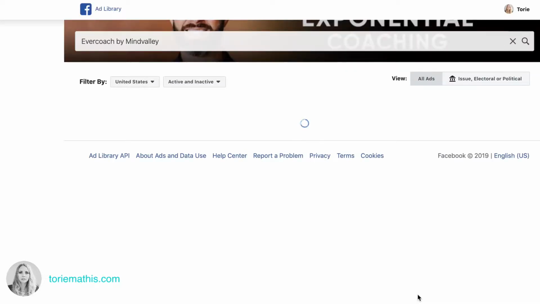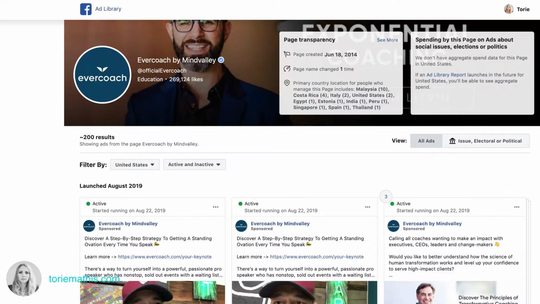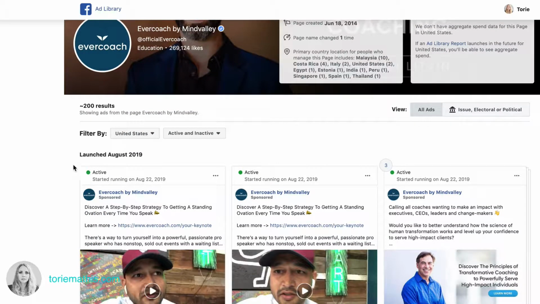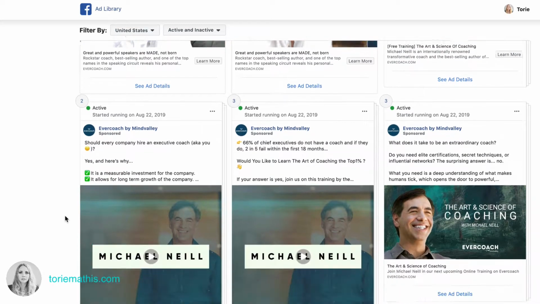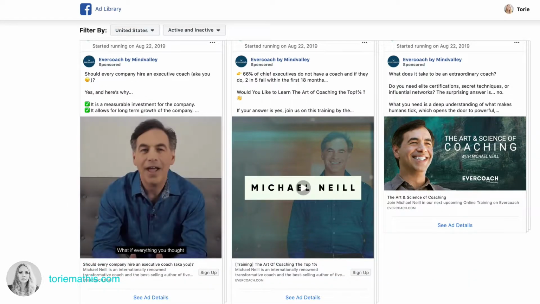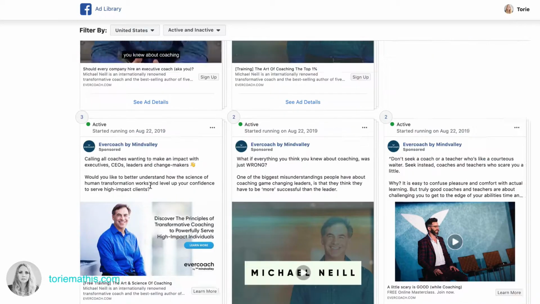So we're going to bring up the EverCoach by Mindvalley, which was just a random ad that I found on my page. And we're going to be able to see all of the ads that they're running on the page. So you can see that they go by date, and that there's about 200 results here. And you can see all the ads that they're running. And if it's a video, you can actually click and play that video.